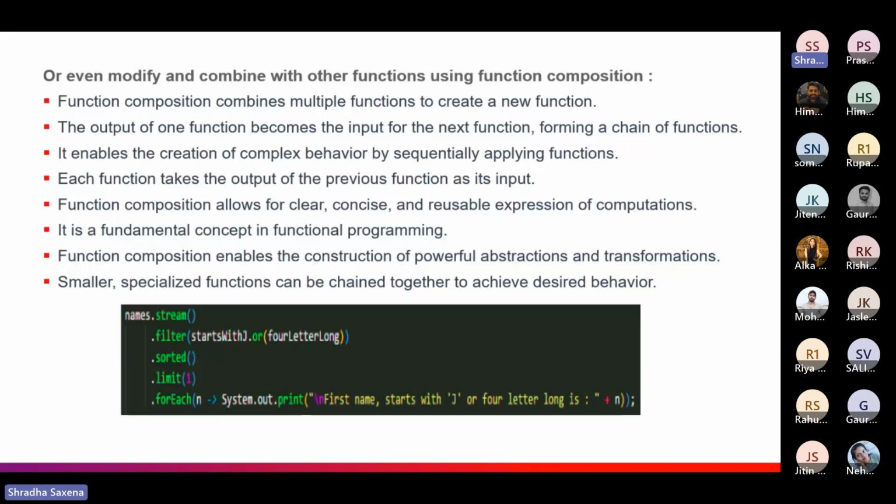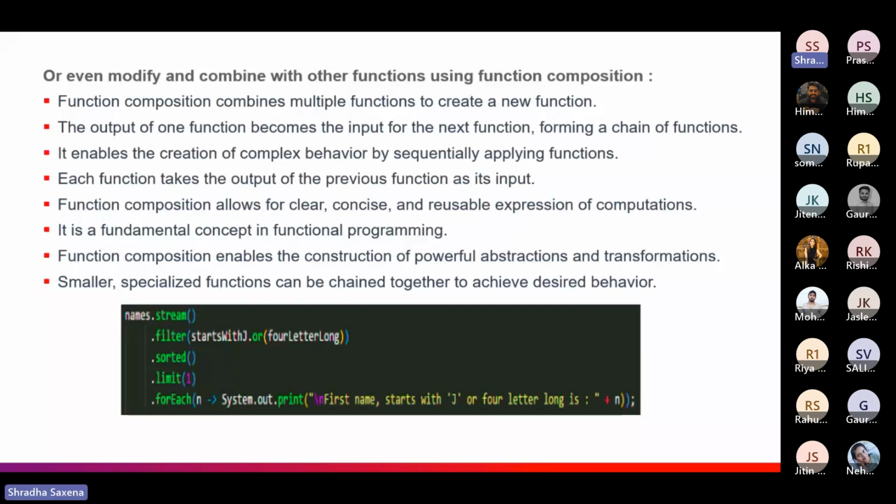So basically, we could perform many functions, chain them together, and get the outputs. This would be a sequential application of functions, one after another: first it would filter, then it will get sorted. It would be a sequential application of every function. As we have said sequential, it is understood that the output of the previous function is the input of the next function. That's why we are calling it sequential.